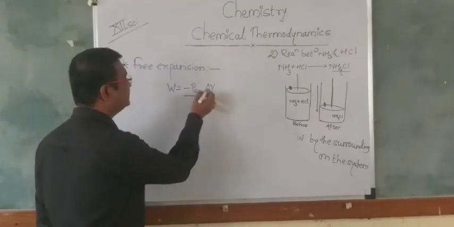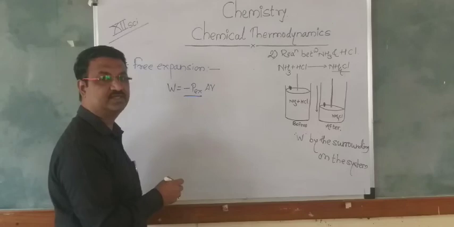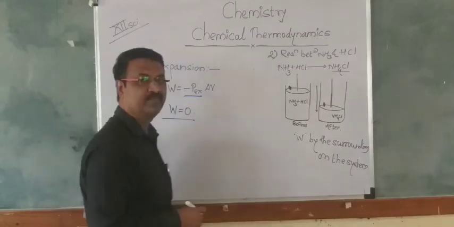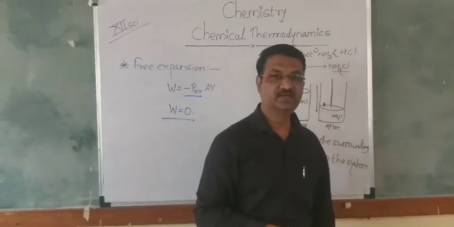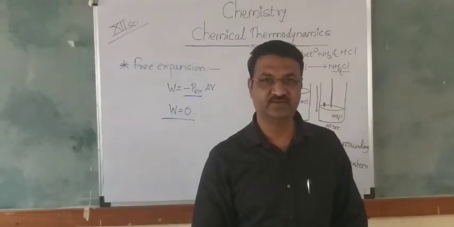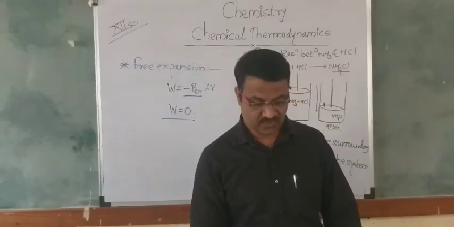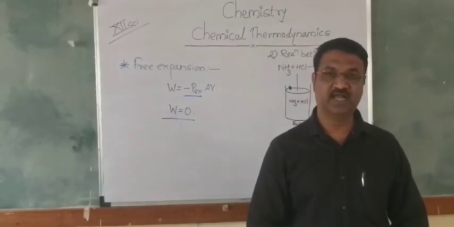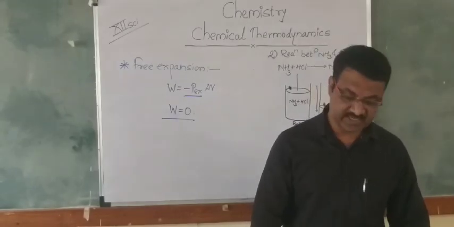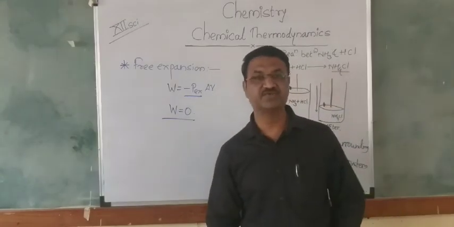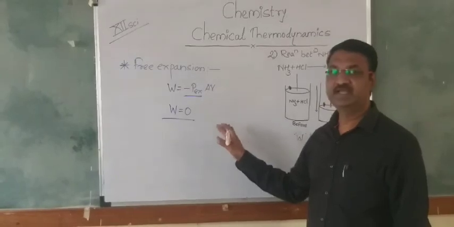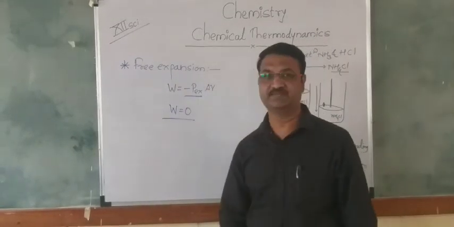When we include this value, it becomes zero, and so work will not be done. Work will be zero. Means in the free expansion, work will always be zero. So on the basis of that, we can say that no work is done when the gas expands freely in vacuum. In this way we can understand the free expansion.